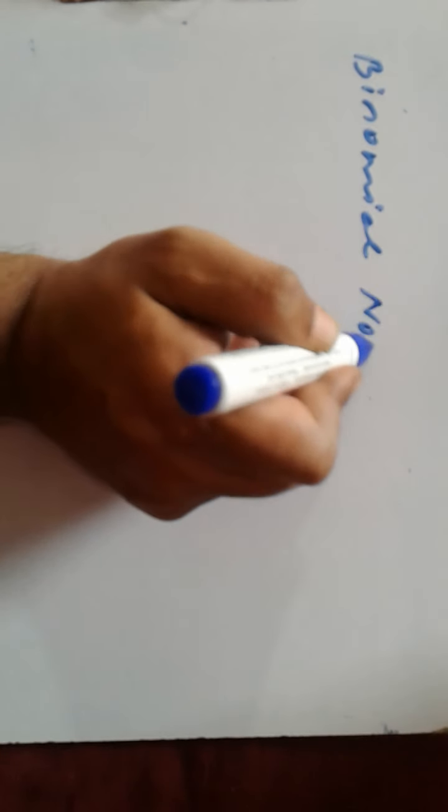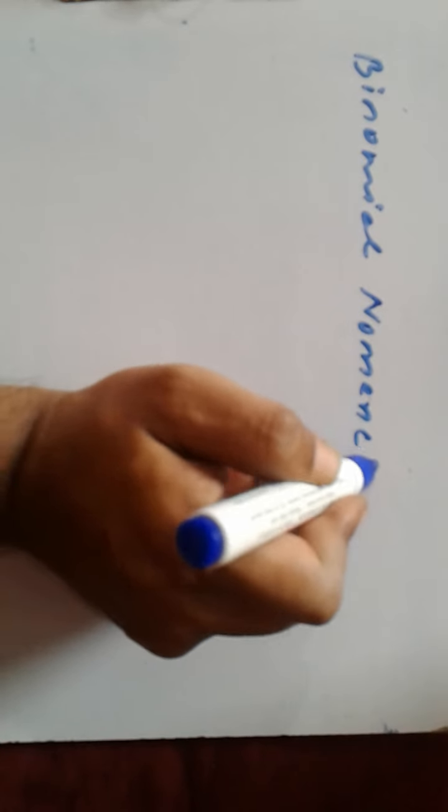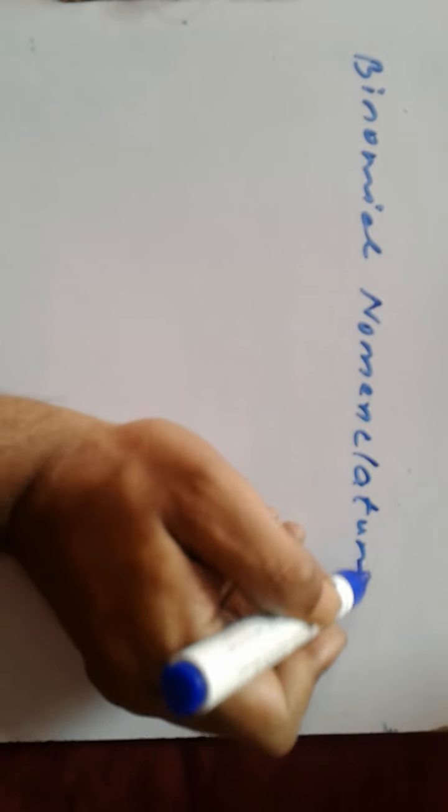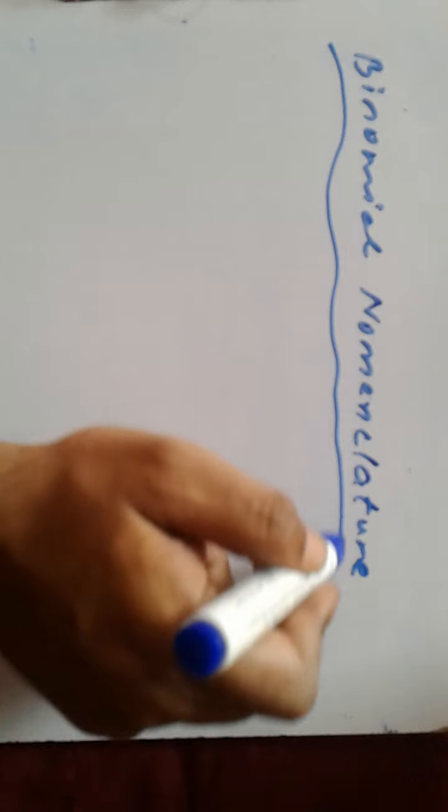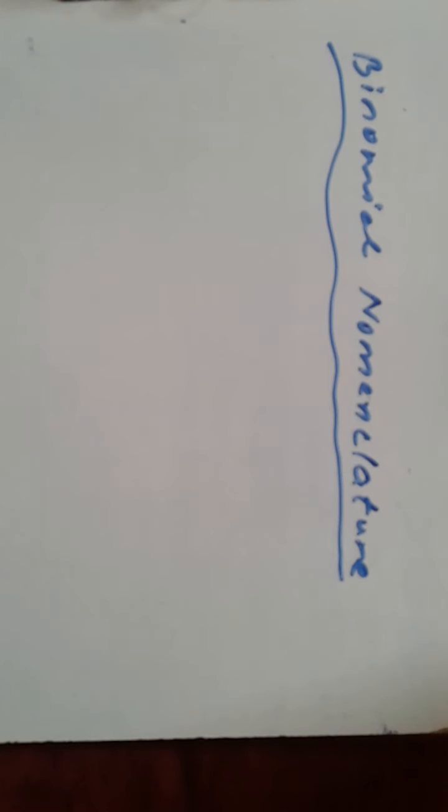Now, what is binomial nomenclature? Bi means two names are here.